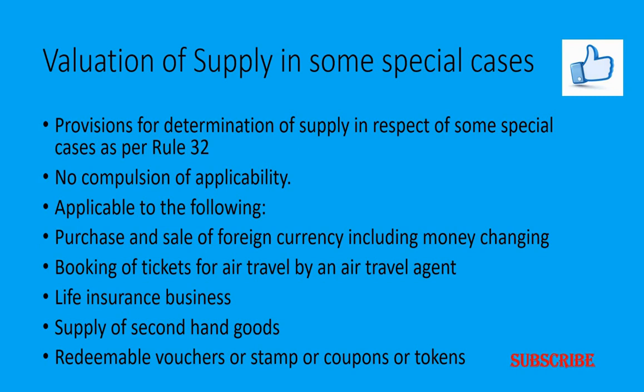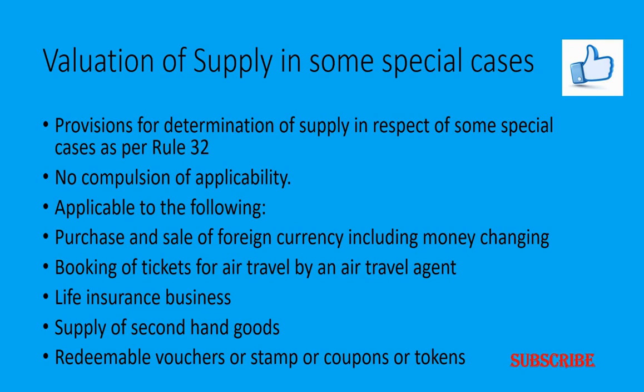So these are mainly concerned with the services rather than the goods here. Now let us look into those things one by one. So now let's look into the valuation of supply in some special cases here. Rule 32 of the CGST Rules 2017 provides the general provisions relating to the determination of the value of supply in respect of certain specific supplies of services. The valuation methods provided under this rule are optional here. So there is no compulsion for the application of such rules here, and these rules are applicable only